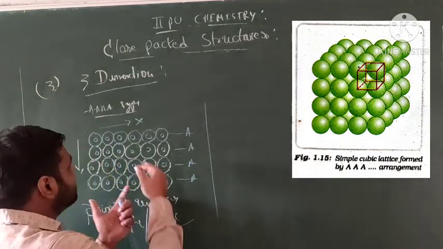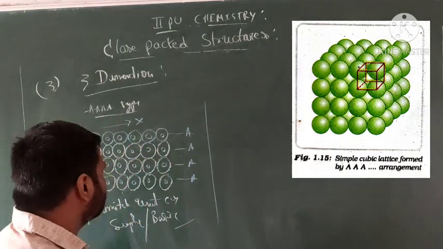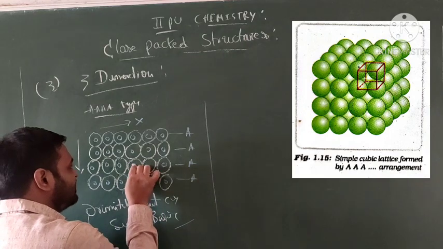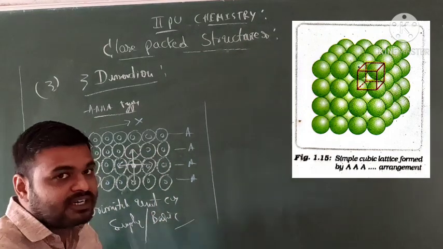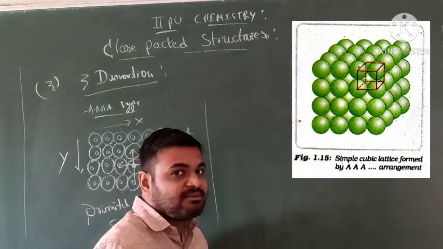Okay, now going to the coordination number. How do you identify the coordination number? Take any one of the molecules. We take this one: 1, 2, 3, 4. Okay, 4 is the coordination number.